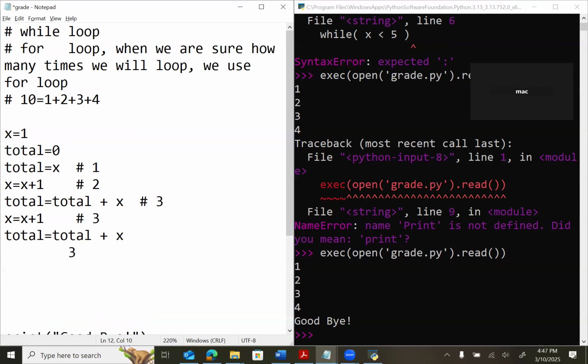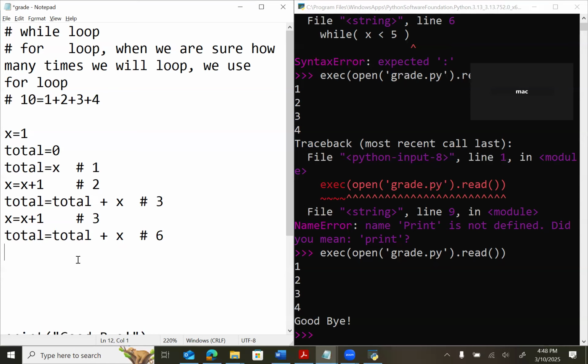The total was 3, right? And then this plus, what is the value of x now? 3. So this total becomes 3 plus 3, which is 6. So total becomes 6. Is that clear? Yes. Now I got 1, 2, 3, and now I want the value 4.